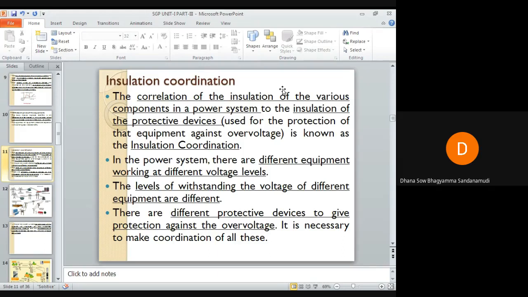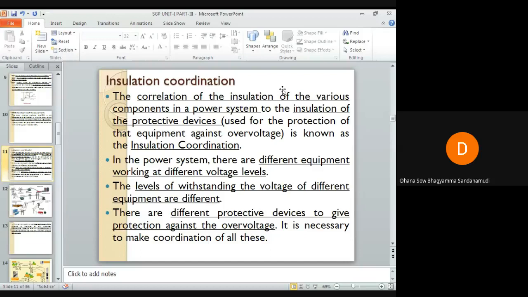Depending on their voltage rating, the insulation level will vary. Each and every equipment will not be provided with the same insulation level. Based on the insulation level provided to each equipment, if a fault occurs, they will have their own withstand level for that fault.